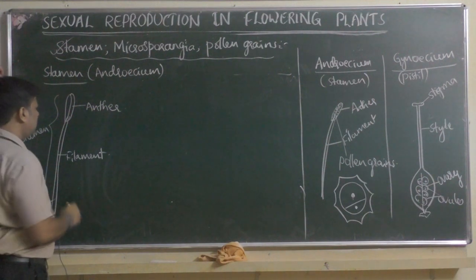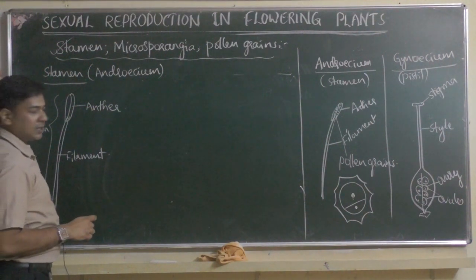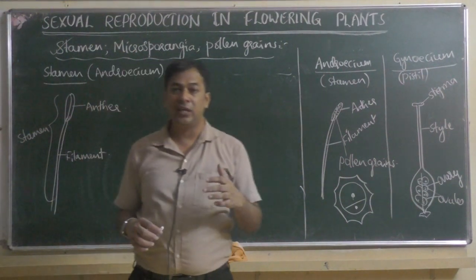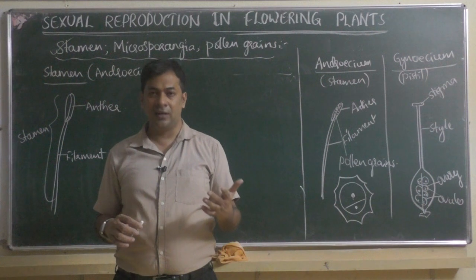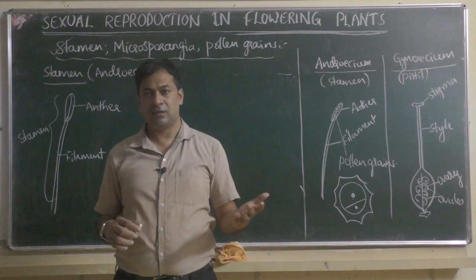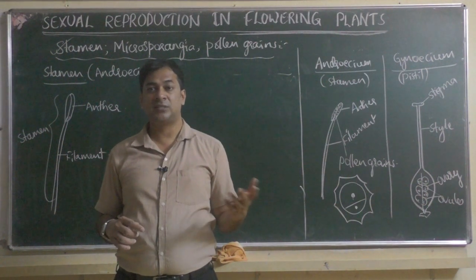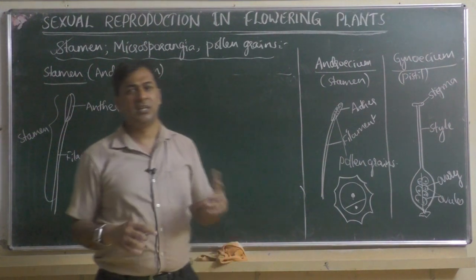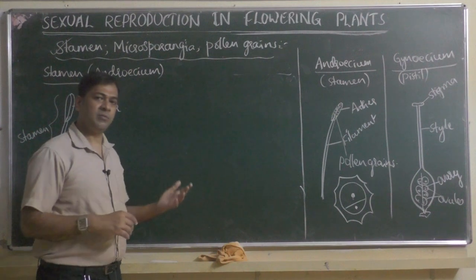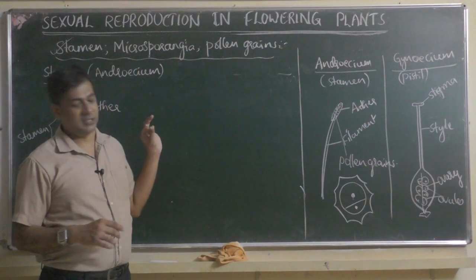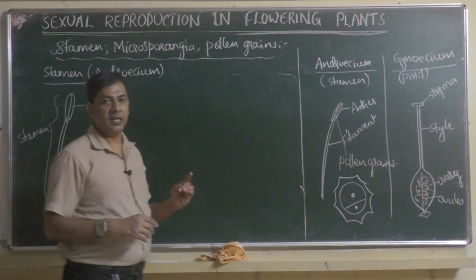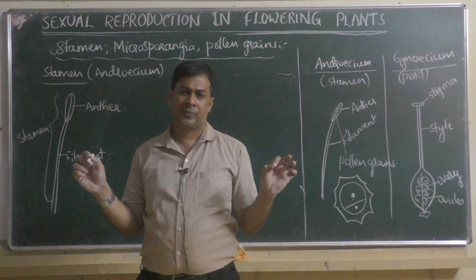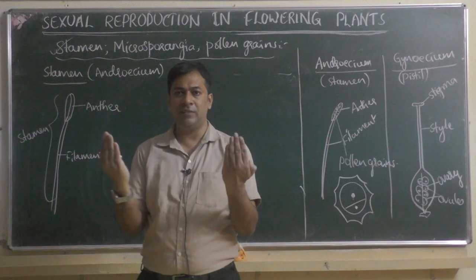Now we have to study the structure of the stamen. As you know, stamens will be different in color, different in attachment, where they are attached, or different in structure when you compare stamens of different plants. Like for your study, you just take stamens of 10 different flowers and keep them.